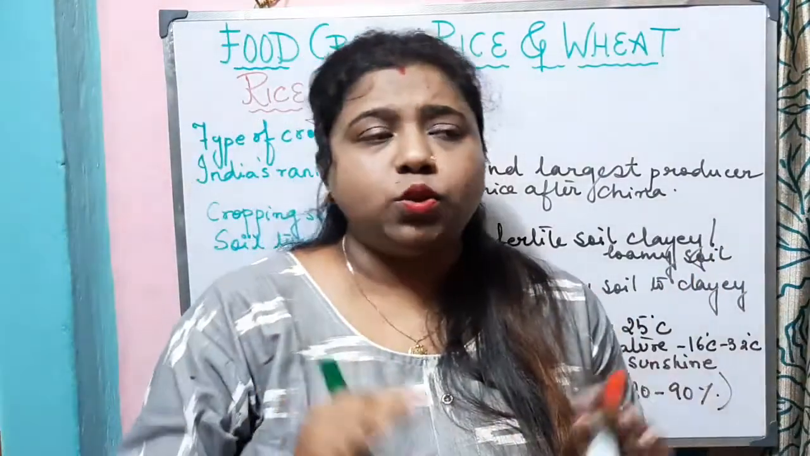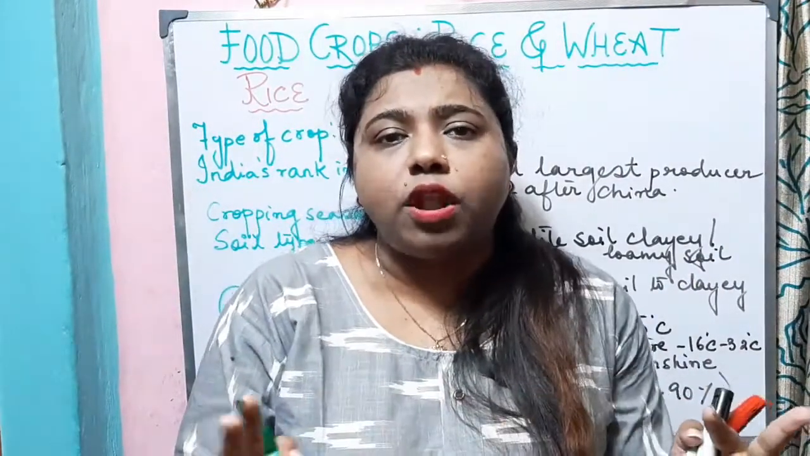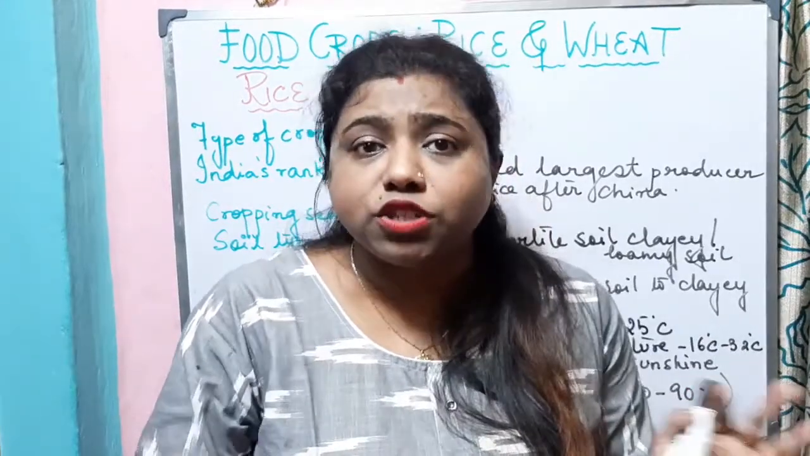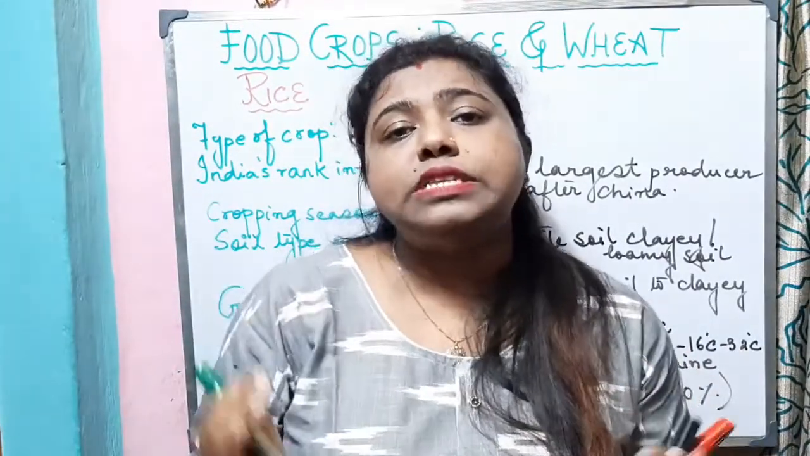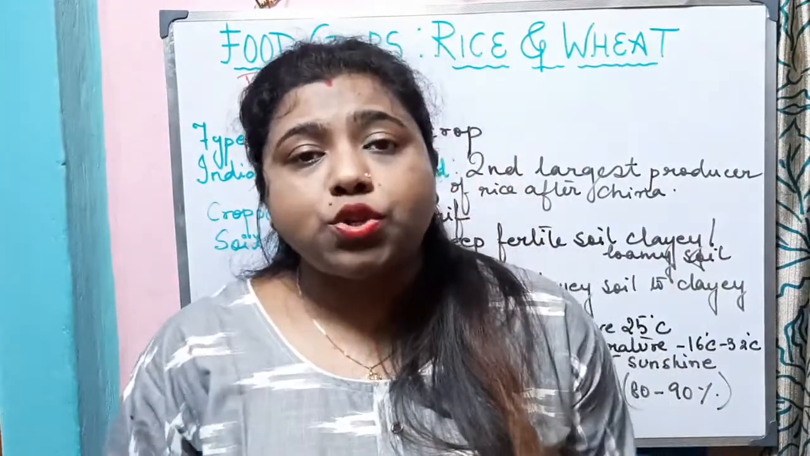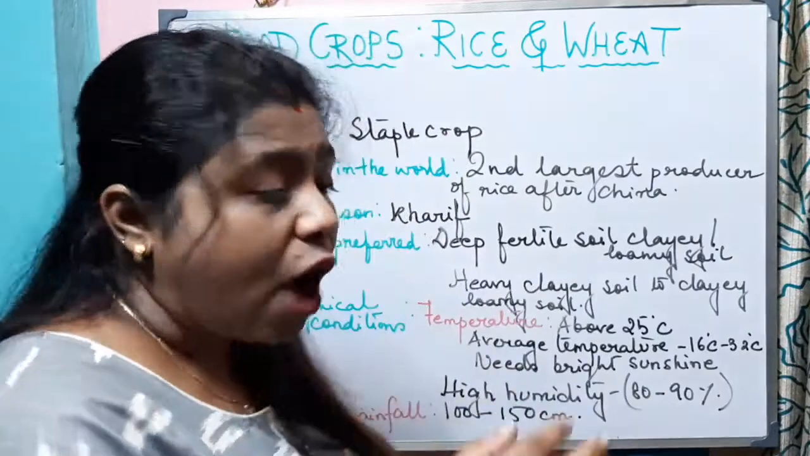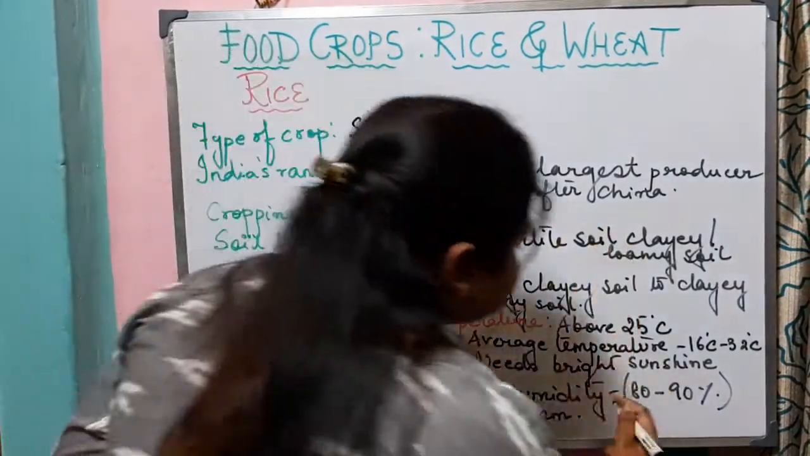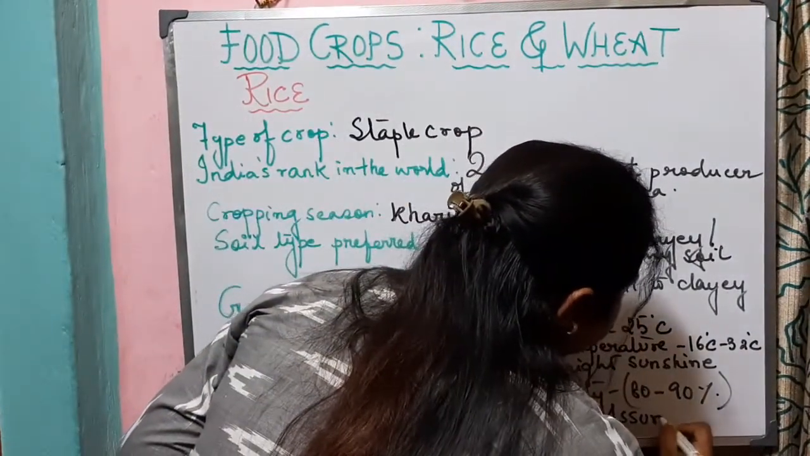What does that mean? That those areas where there is less rainfall, then there we cannot produce rice? No. The areas where we will see that it receives less amount of rainfall, there also we can produce rice. How we can produce rice? We need assured irrigation.